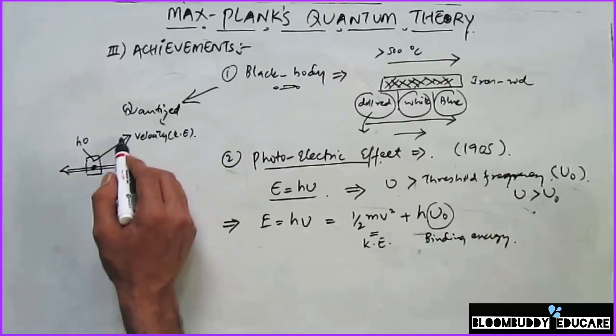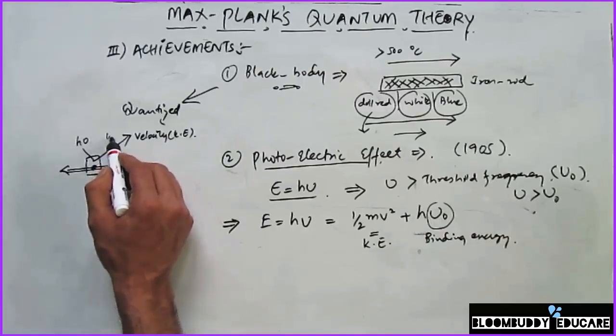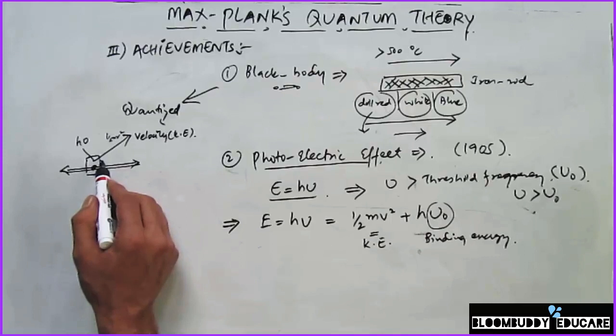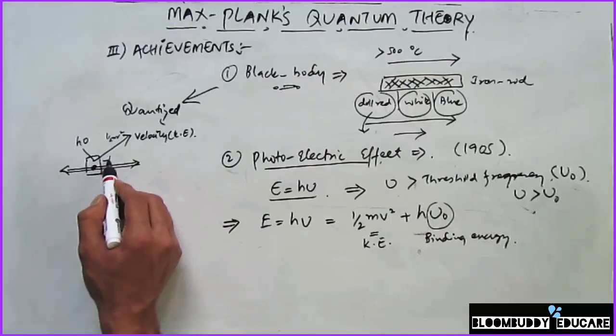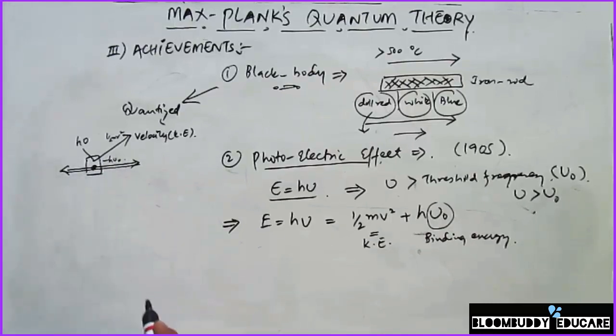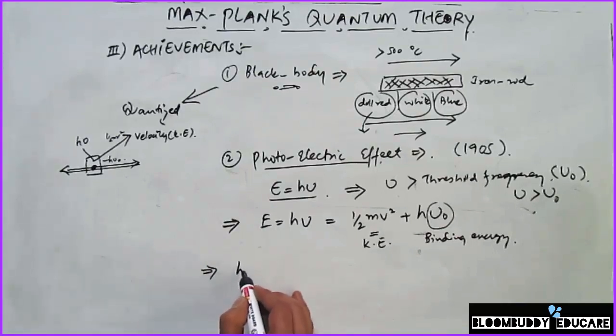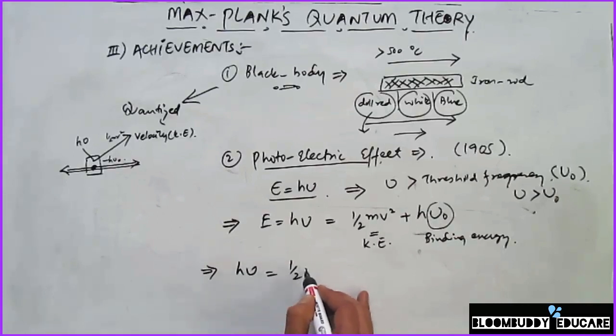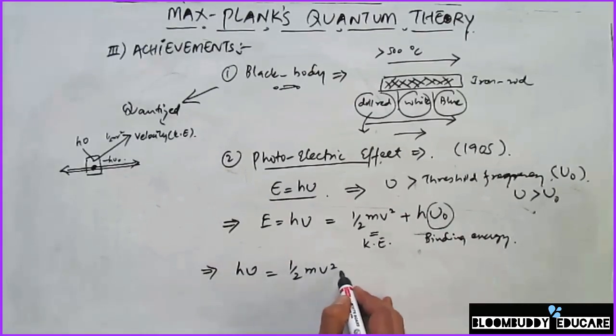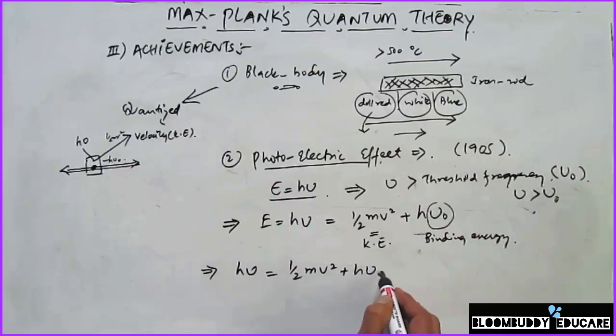We will represent the kinetic energy by half of mv square, and this binding energy will be represented by h nu naught. Simplifying this equation, it simply becomes that the energy h nu is equal to half of mv square plus h nu naught.